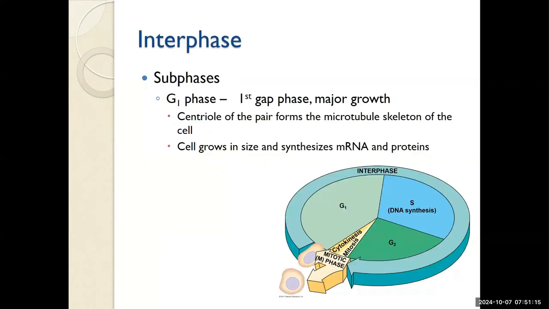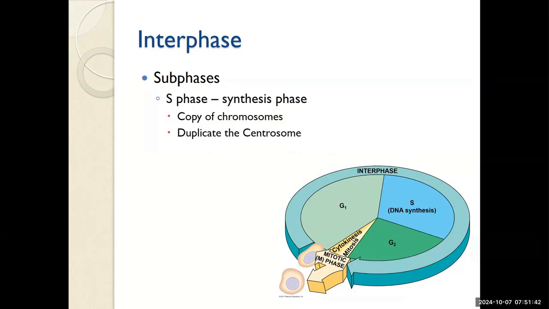And so during interphase, there are 3 subphases that take part to prepare the cell for a successful division. The first phase is known as the gap phase, or G1 phase. This is a phase of major growth. The centrioles will be formed, and the cell will physically get larger to accommodate the new duplication materials that are forthcoming. This transitions us to the S phase, S for synthesis. During this time, the DNA is synthesized or copied. So too are the centrosomes.